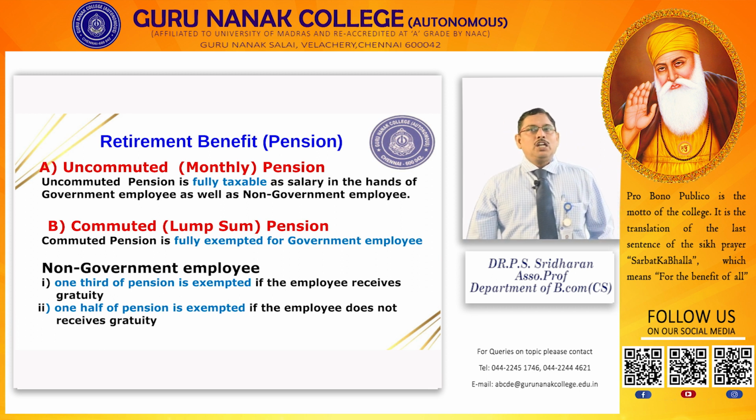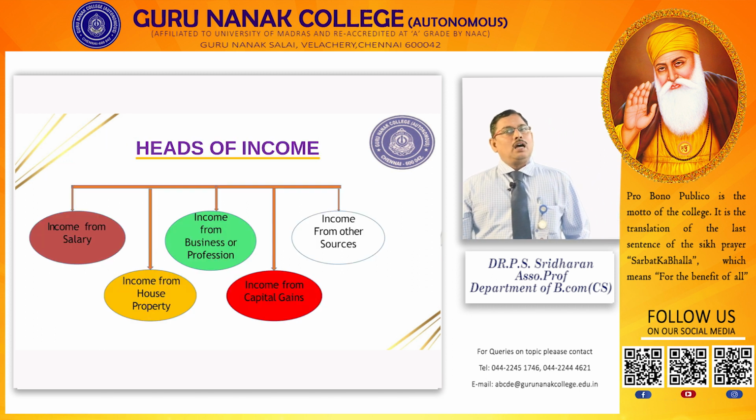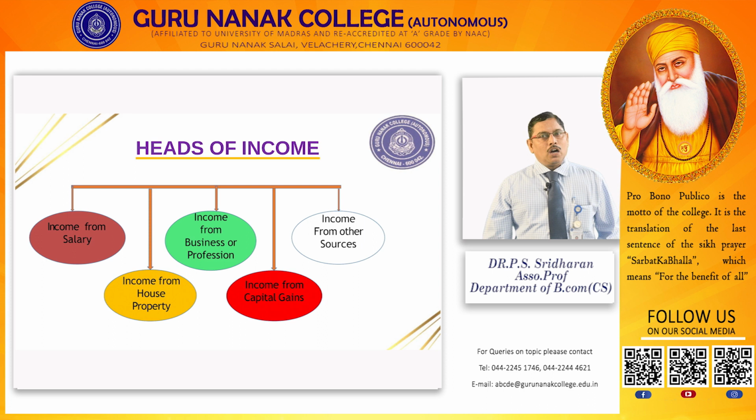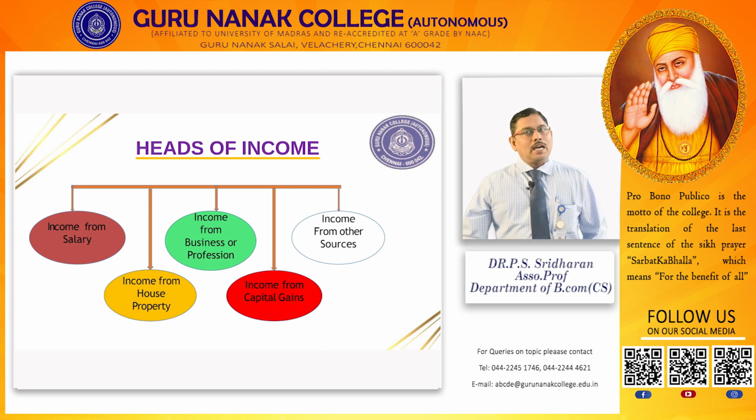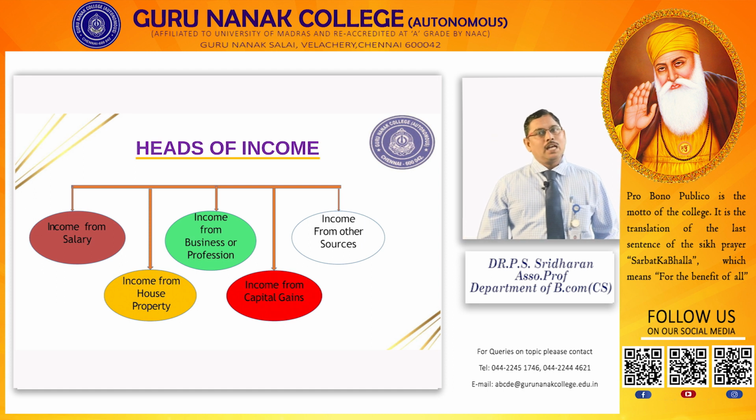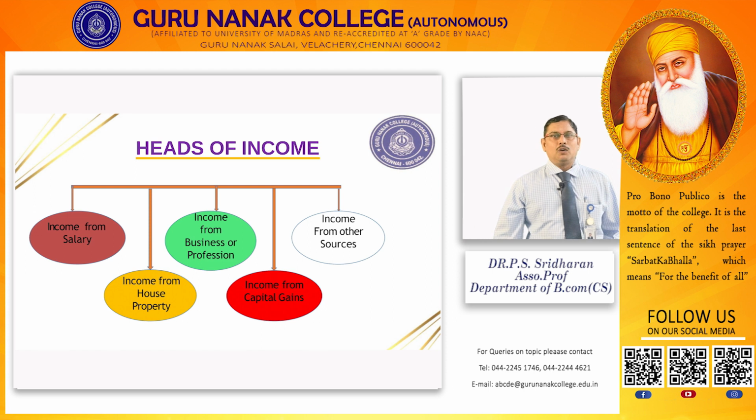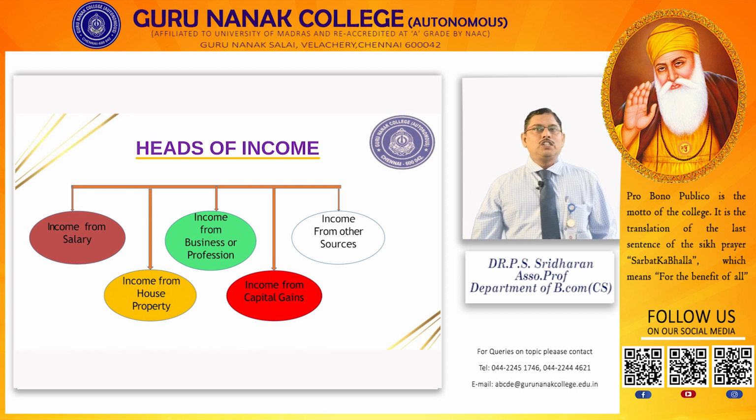The next, income from house property. There are three types of house: let out house, deemed to be let out house, and self-occupied house. In the current assessment year, you can claim two self-occupied houses as exempted houses. We need not pay tax for the two self-occupied houses. Then for let out house and deemed to be let out house, you have to pay tax.